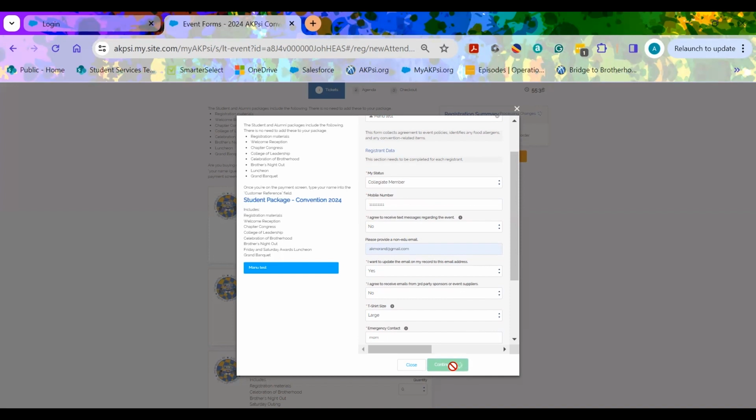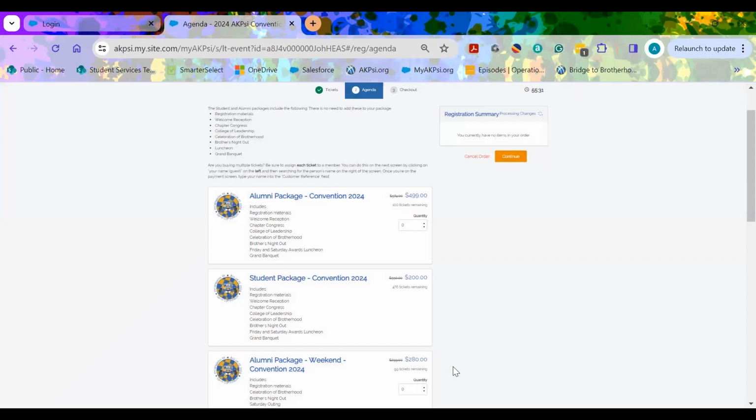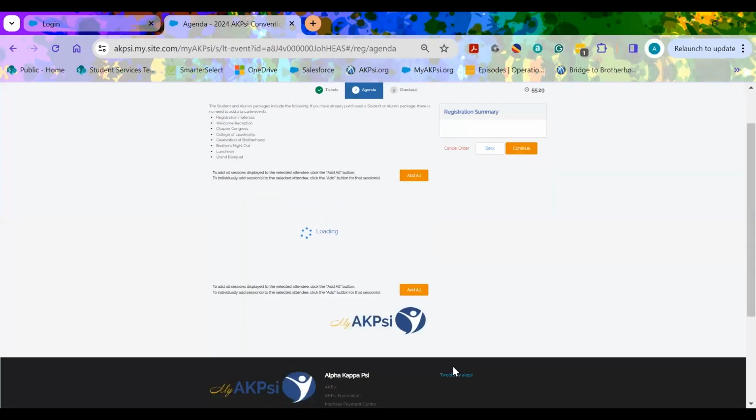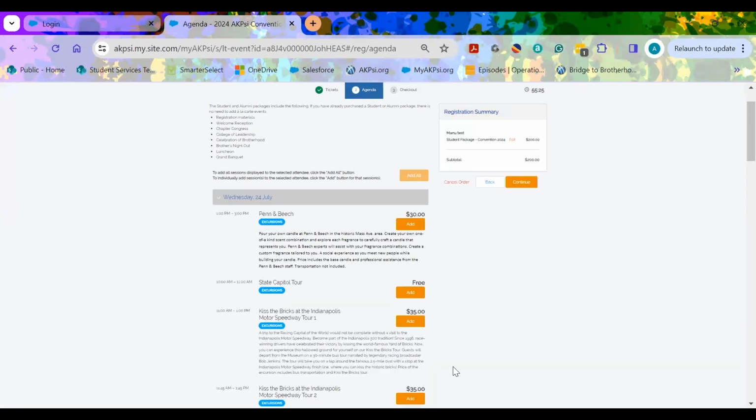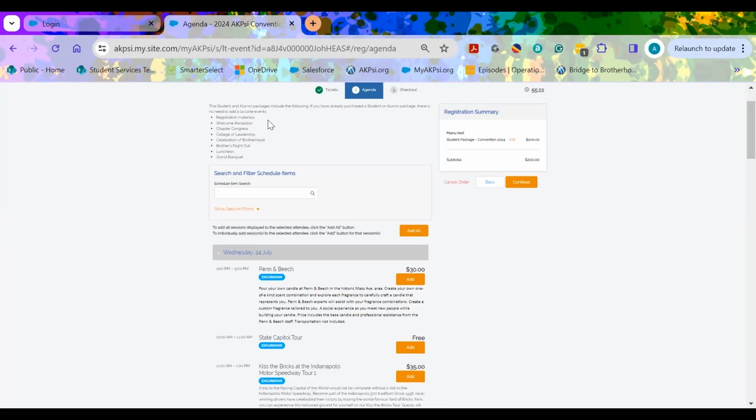You will see our next task is to choose your agenda for the event. Again, if you have chosen the student package, the events listed here are all included and you do not need to choose those on this page.